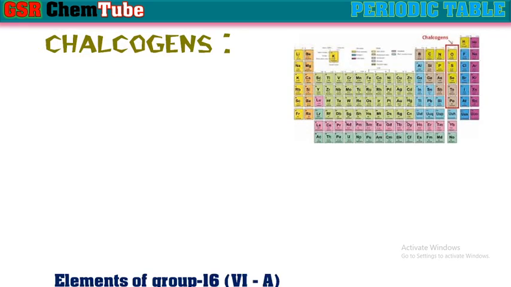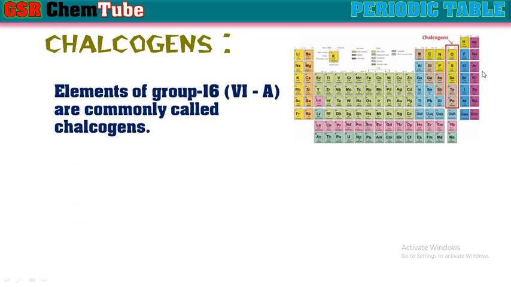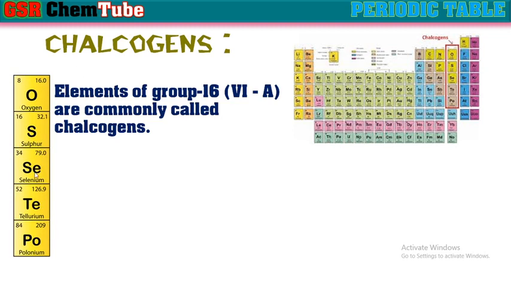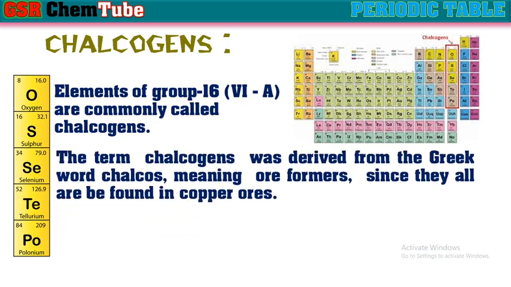Next, chalcogens. The 16th group or 6A group elements in the modern periodic table are known as chalcogens. They are oxygen, sulfur, selenium, tellurium and polonium. Here the term chalcogens was derived from the Greek word chalkos, meaning ore formers, since they are all found in copper ores. Not only copper ores, most of the metallic ores exist in the form of their respective oxides and sulfides.